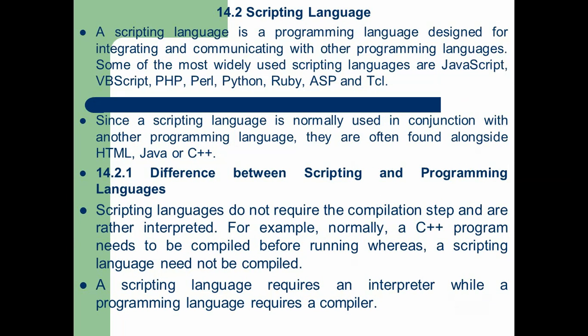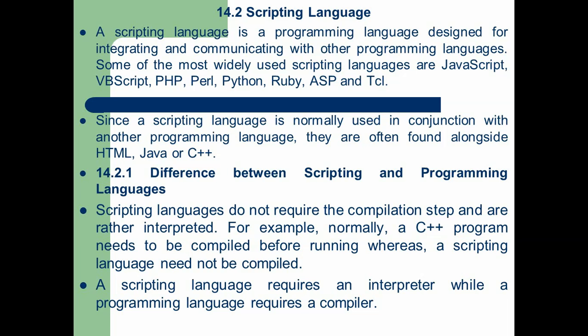Next topic is scripting language. What is a scripting language? This language is designed for integrating and communicating with other programming languages. So the important feature of a scripting language is integrating and communicating with other programming languages. Some of the widely used scripting languages are JavaScript, VBScript, PHP, Perl, Python, Ruby, ASP and TCL.